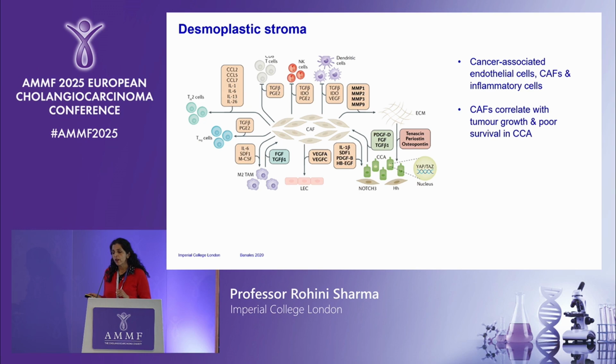And this results in a repressive tumour microenvironment, as well as an increase in inflammation, and attraction of cells that are not very helpful, so these T regulatory cells. Altogether, I think it's not just about targeting the cancer, but I do think that the tumour microenvironment does represent another potential therapeutic pathway as well, because we do know that these fibroblasts are associated with tumour growth and poor prognosis.